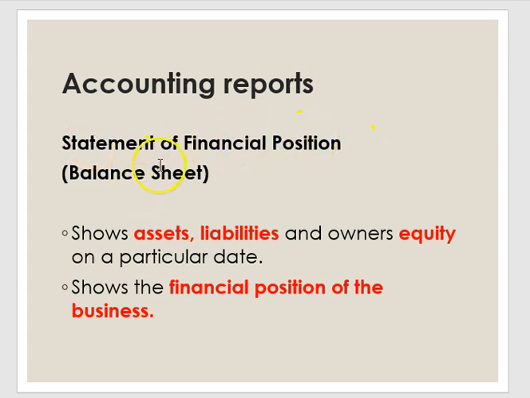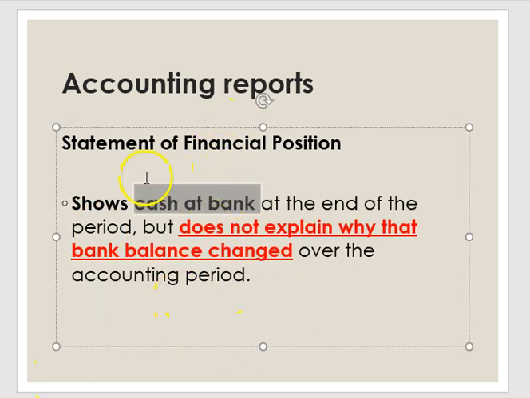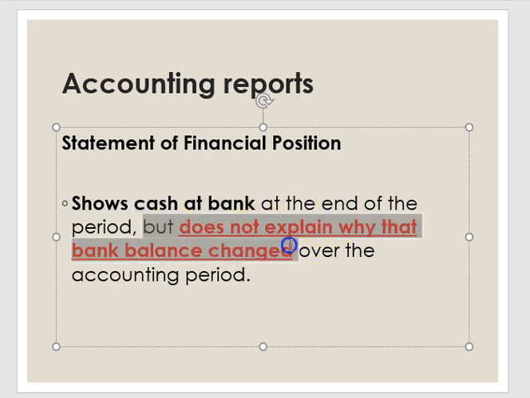The balance sheet shows the asset, liability, and equity of the business on a particular date. It also shows the financial position of the business. Statement of financial position also shows the cash at bank balance at the end of the day, but it does not explain why the bank balance has changed over the accounting period.